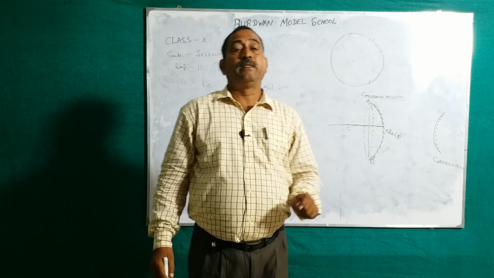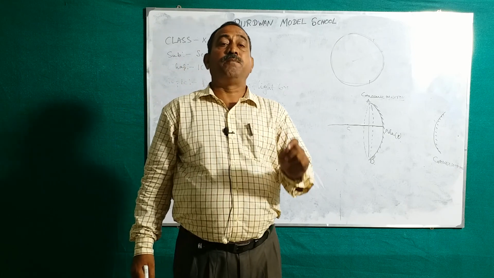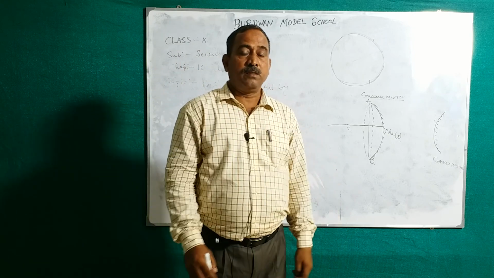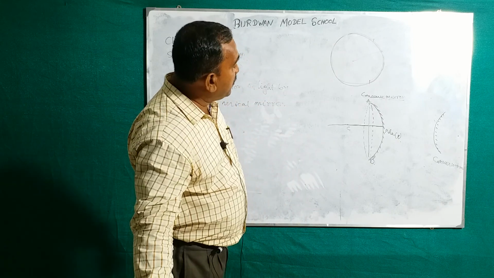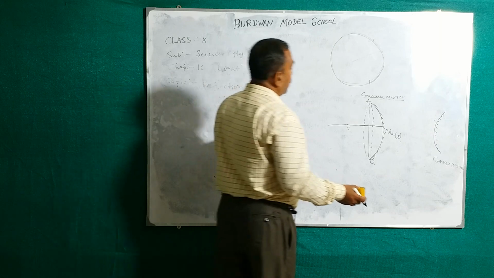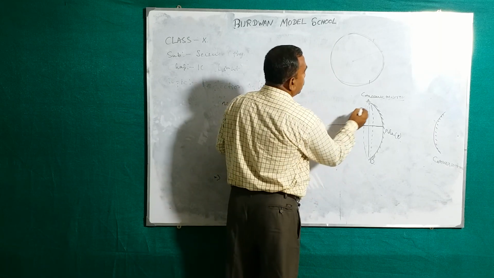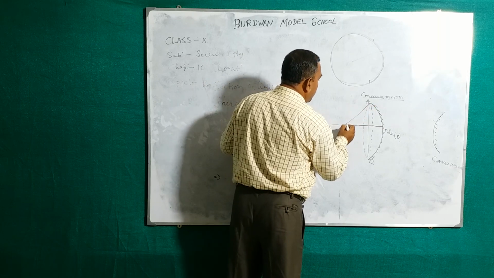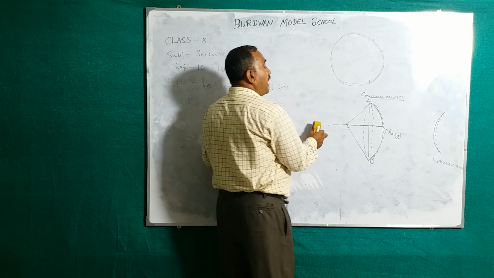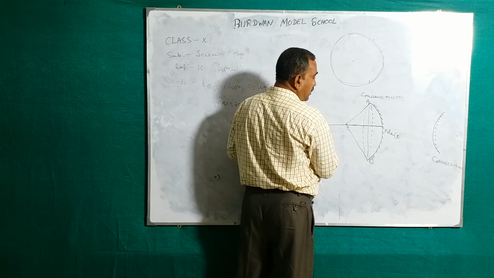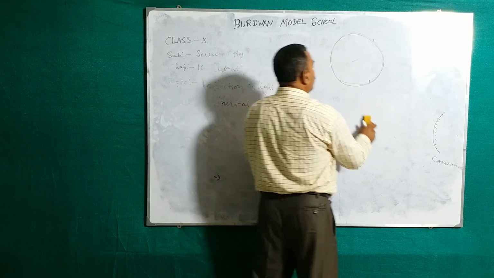Always you write it. You consider the mirror must be of small aperture. In a higher class, you will know why the aperture is small. This is the aperture. The effective part of the mirror also makes an angle at the center, and that angle is also the aperture of that mirror. This is the concave and convex mirror.